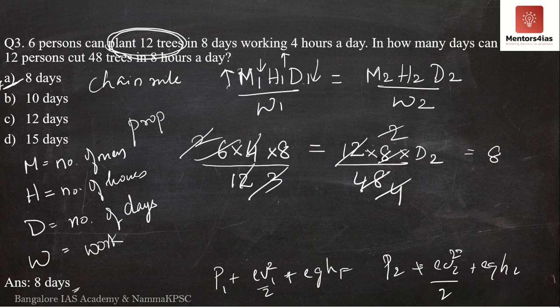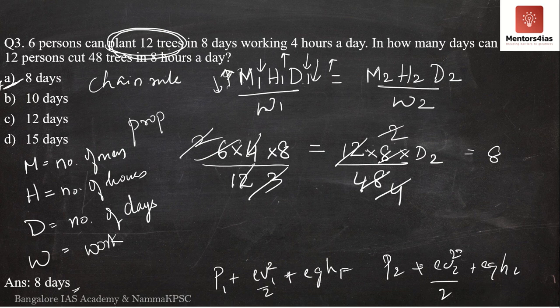Then the number of men required to complete the same work can be reduced, or the number of days that they work can also be reduced. Similarly, if the number of days is increased, then the number of hours that they have to work to complete the same work reduces, or the number of men required also reduces.